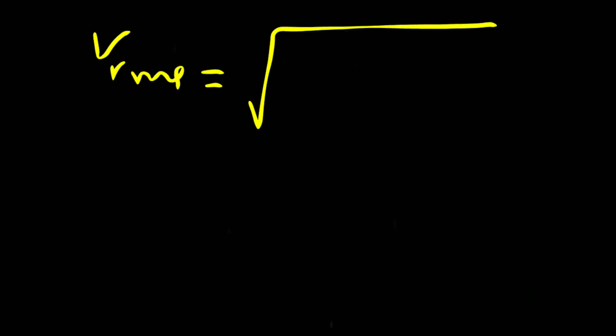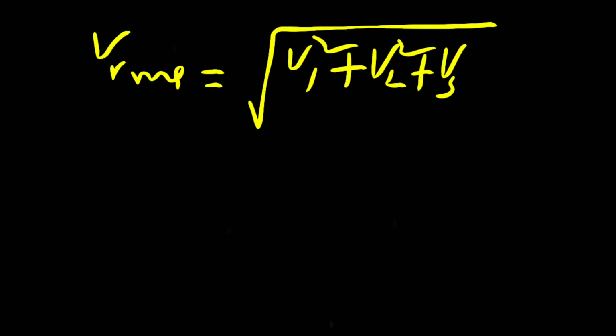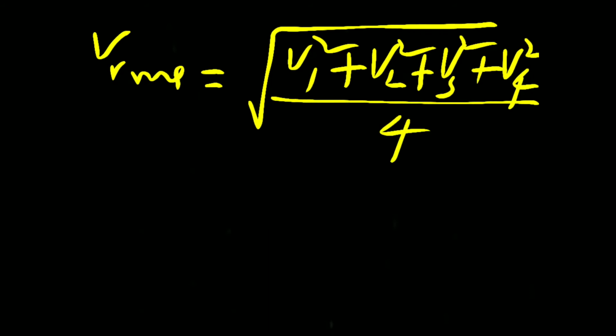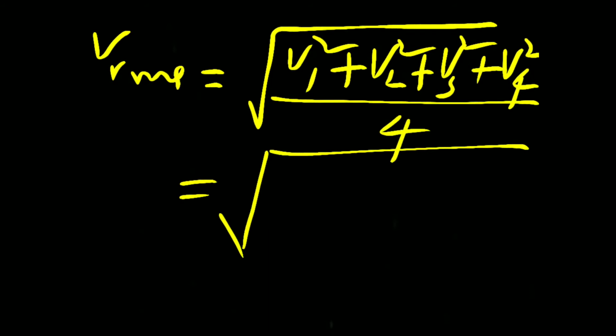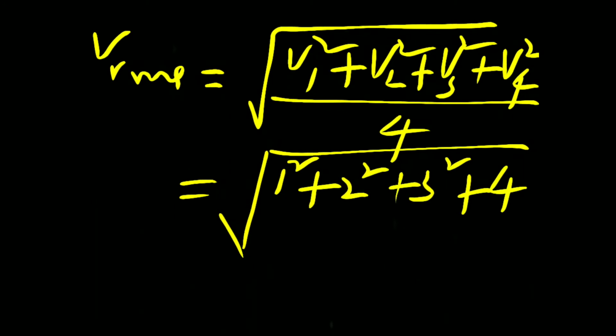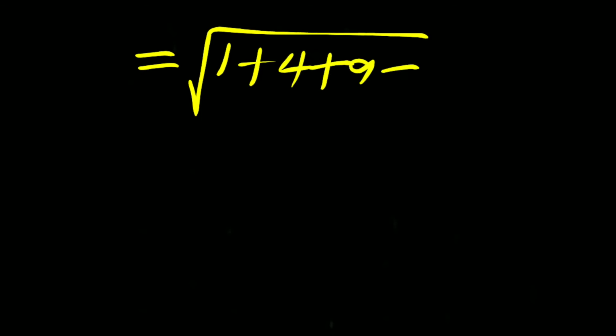And we know the formula VRMS equals root of (V1 square plus V2 square plus V3 square plus V4 square) by 4, equals root of (1 square plus 2 square plus 3 square plus 4 square) by 4, equals root of (1 plus 4 plus 9 plus 16) by 4.